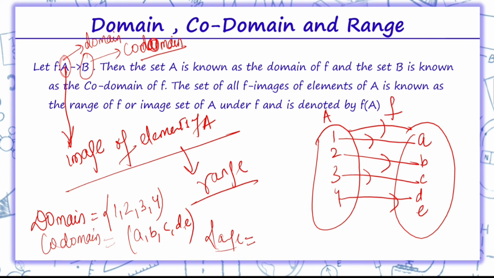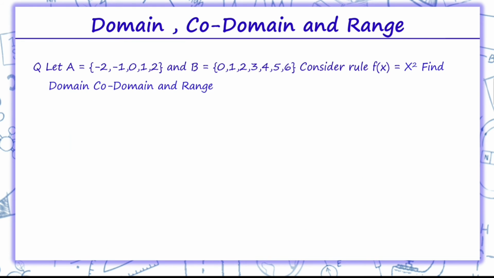Range is the set of all function images of elements of A. 1's image is A, 2's image is B, 3's image is C, 4's image is D. So this is the range. This E is not included in the range.